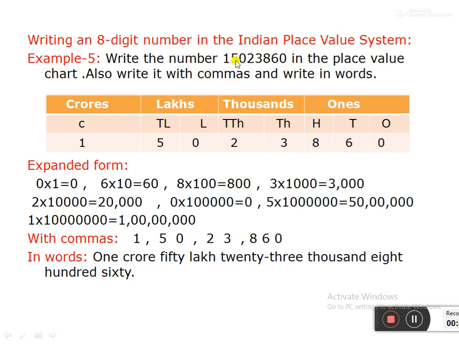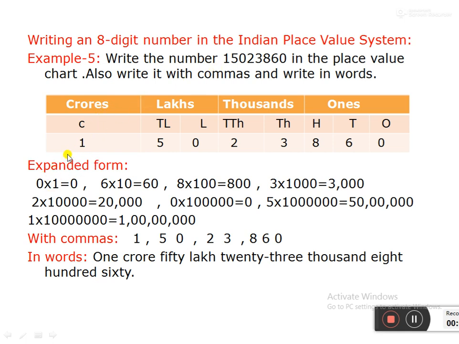How many digits are here? There are 8 digits. So like that we have to make a place value chart for an 8-digit number. We have to start from the right-hand side. 0 is in the ones place, 6 in the tens place, 8 in the hundreds place, 3 in the thousands place, 2 in the ten thousands place, 0 in the lakhs place, 5 in the ten lakhs place, and 1 is added. This is an 8-digit number, so crores. So 1 is in the crores place.